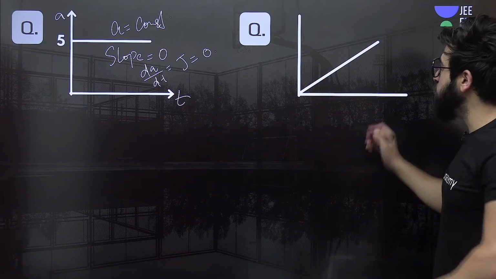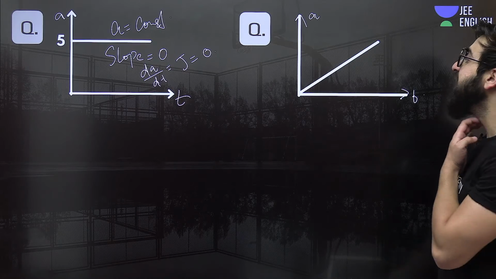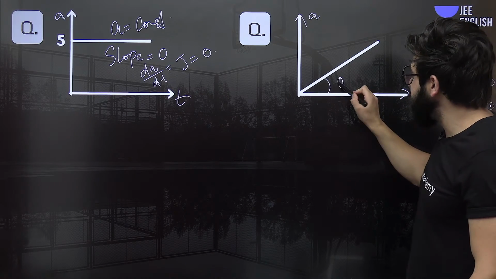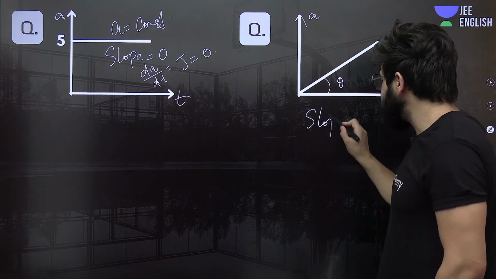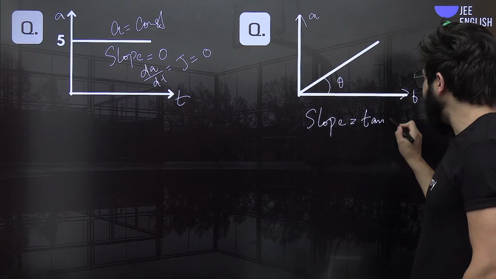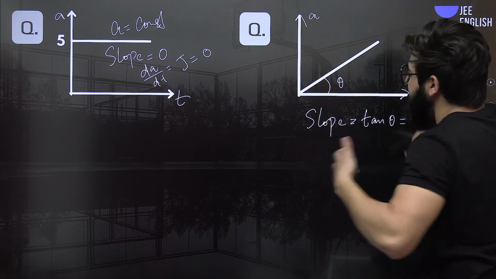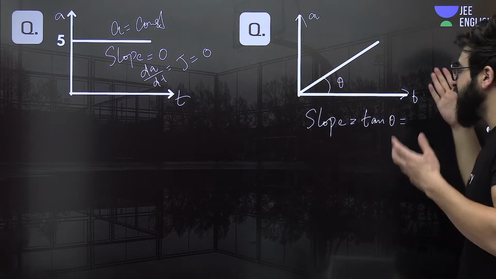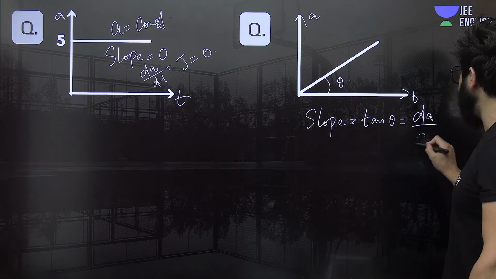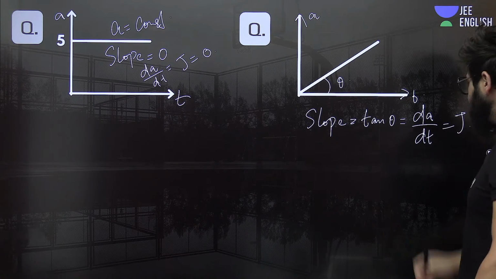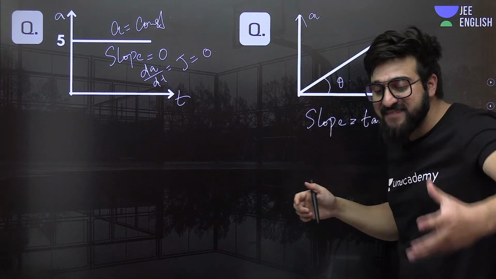Okay. Now let's move on to this one. Can we say this is acceleration and this is time over here? In this case, could you please tell me what will exactly be, if I say this is making the theta, what will be exactly the slope? You will say, sir, slope in this case is nothing but tan of theta. So that is nothing but between any 2 points, or every point, that will be the same over here. Understand? You can say dA by dt or ds by dt, whatever it is. Okay. dA by dt, if I say that is nothing but jerk. Understand? Over here. So how much will that be? Here jerk will have some value.